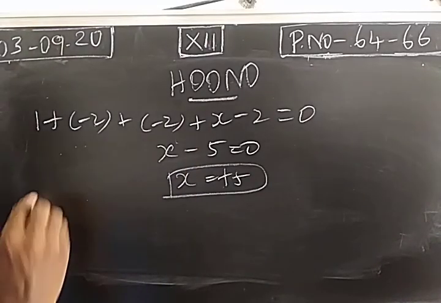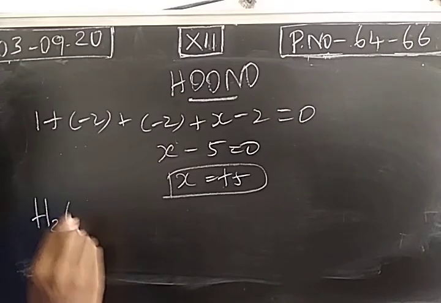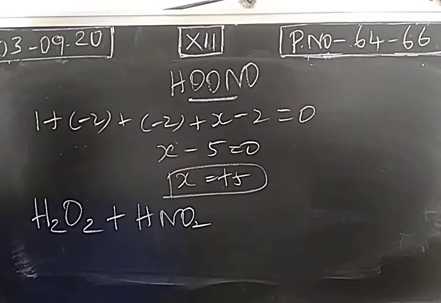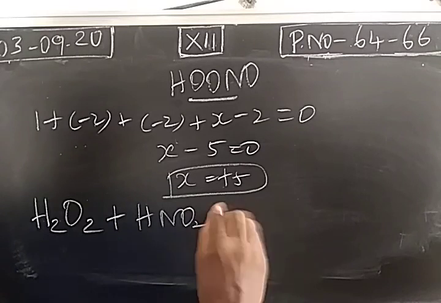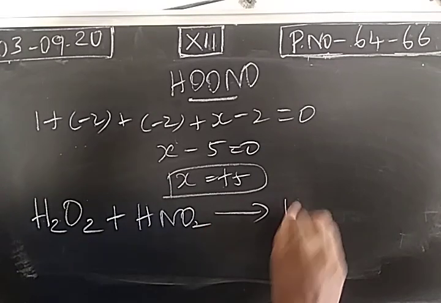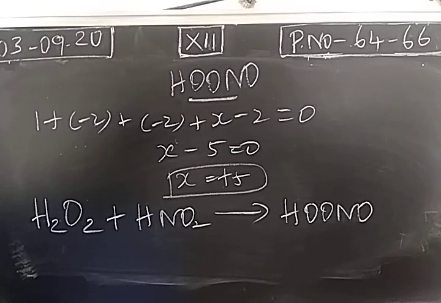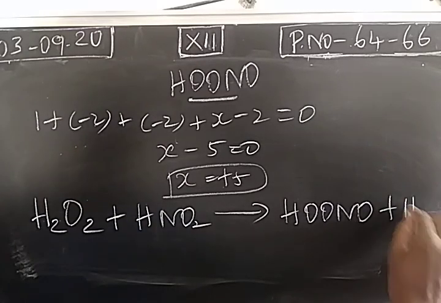Now how can we prepare it? This can be prepared using hydrogen peroxide and nitrous acid. So mix hydrogen peroxide and nitrous acid. We get pernitrous acid with the formation of water.